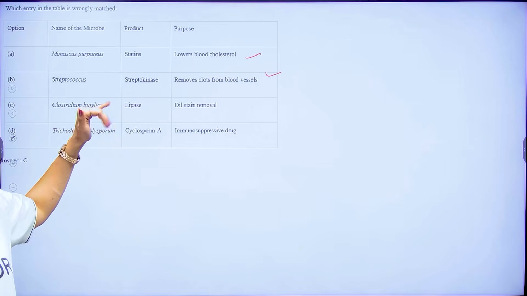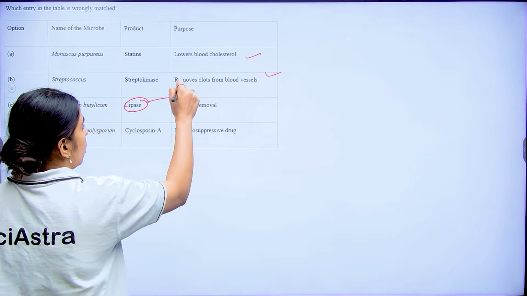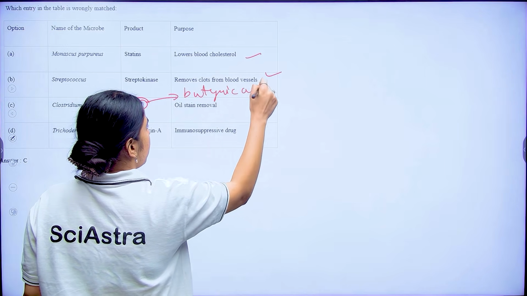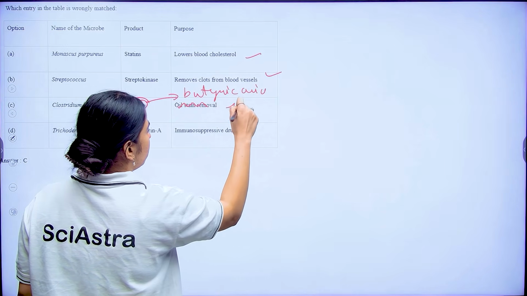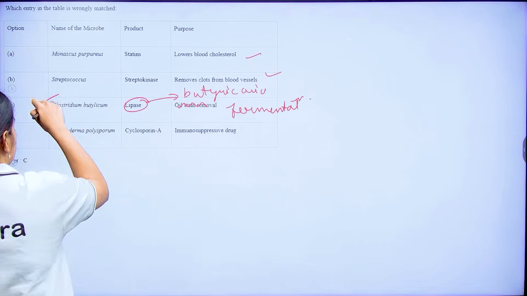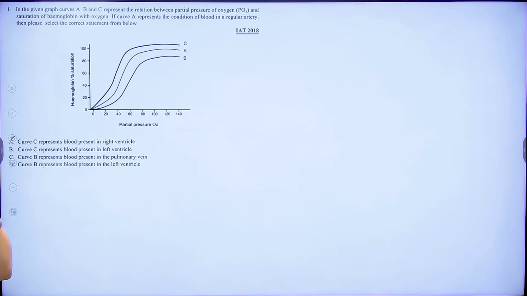The product is butyric acid and acetone butanol fermentation, right? So it is your butyric acid, right? And what does it help in? It helps in our fermentation, right? So option number C is incorrect and then D again is correct, right? Now coming to your next question.